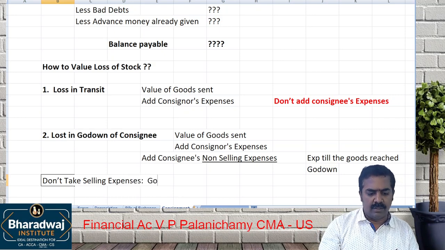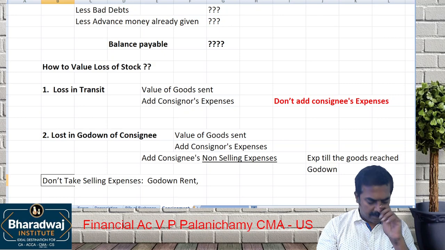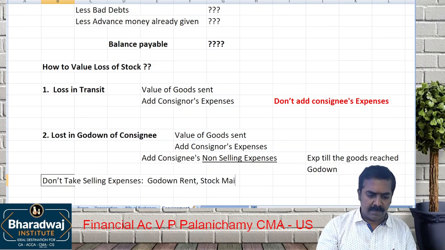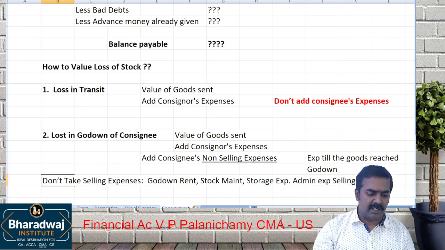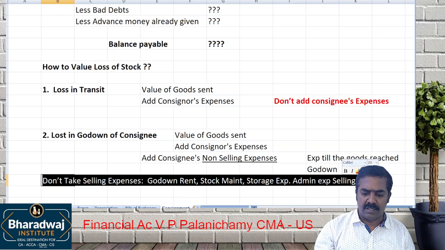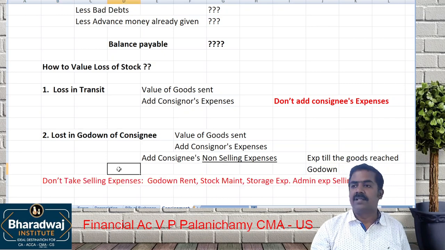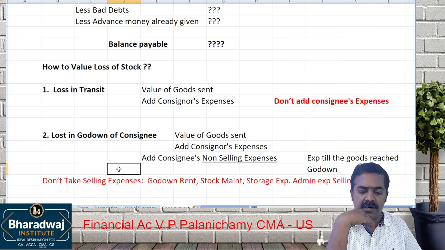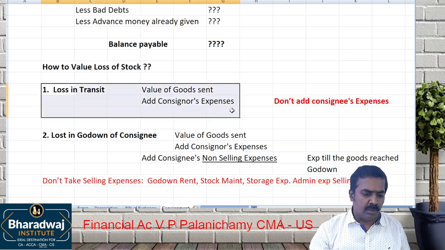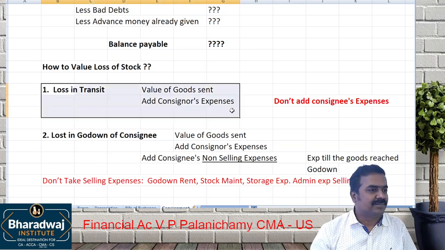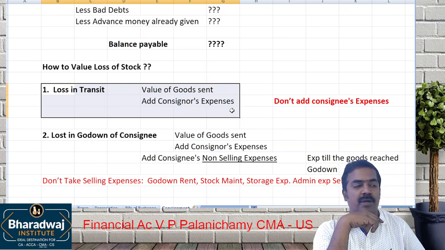Selling expenses like godown rent, stock maintenance, storage expenses, and administration expenses. For valuation of goods lost in the godown, don't take selling expenses. If the goods are lost in transit, what to do?